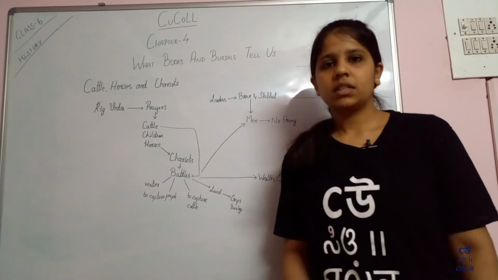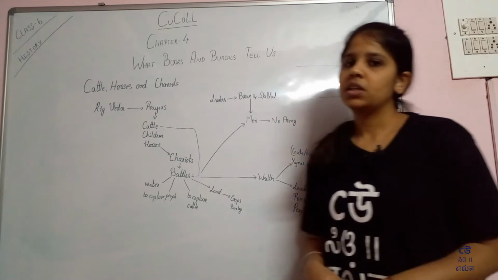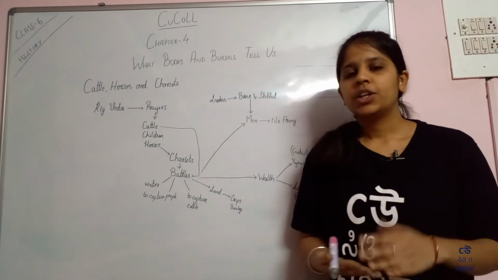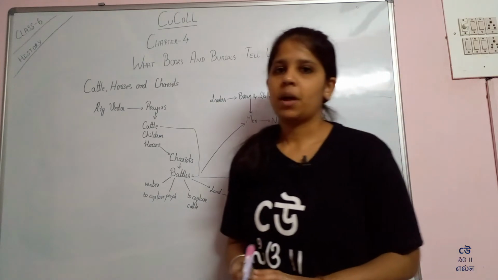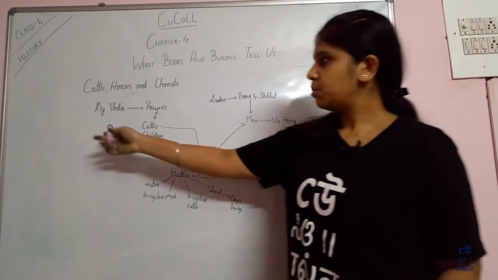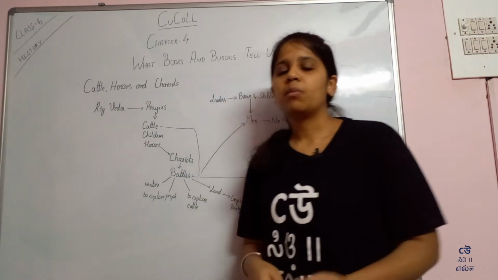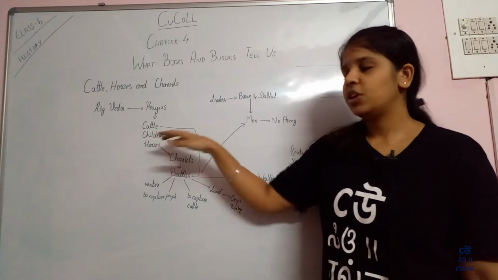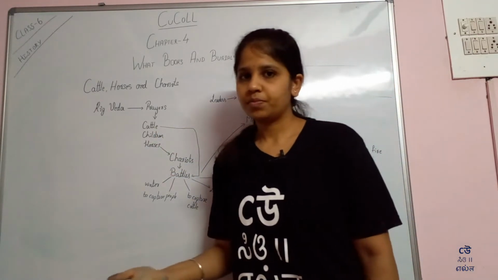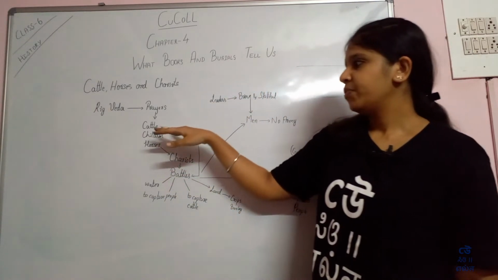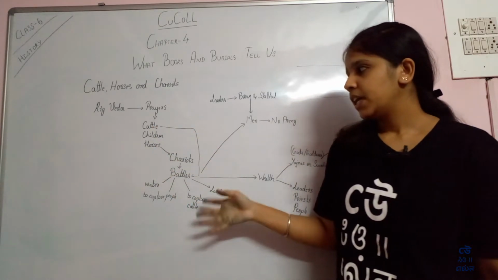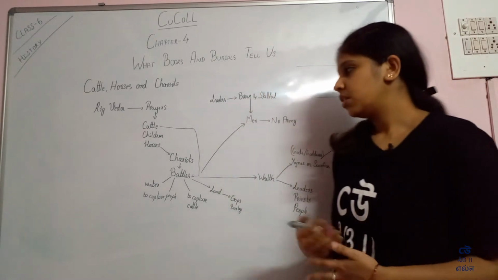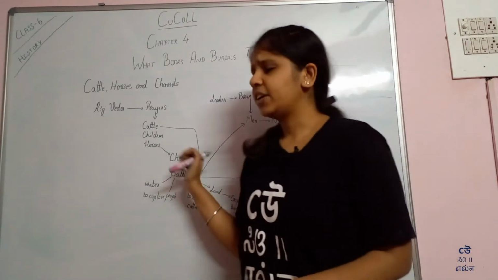Now let us learn about the cattle, horses, prayers, and battles during the time of the Rigveda. During the time of the Rigveda, they composed some prayers for the cattle, children, and horses. They had to protect their cattle and horses because they had to battle.